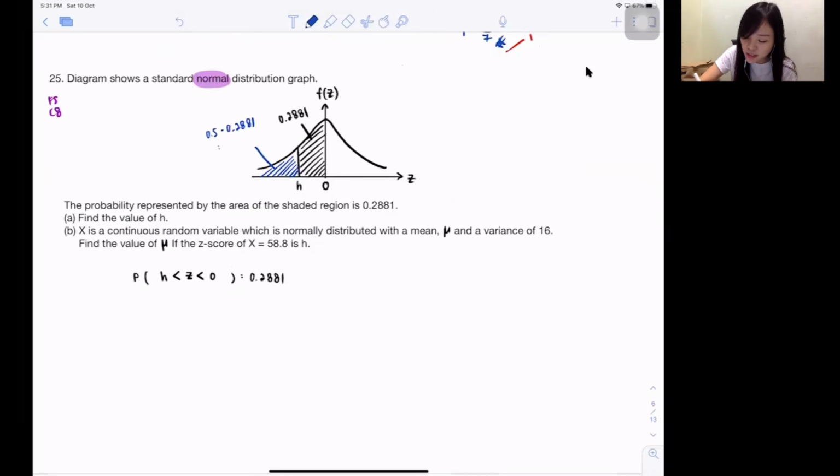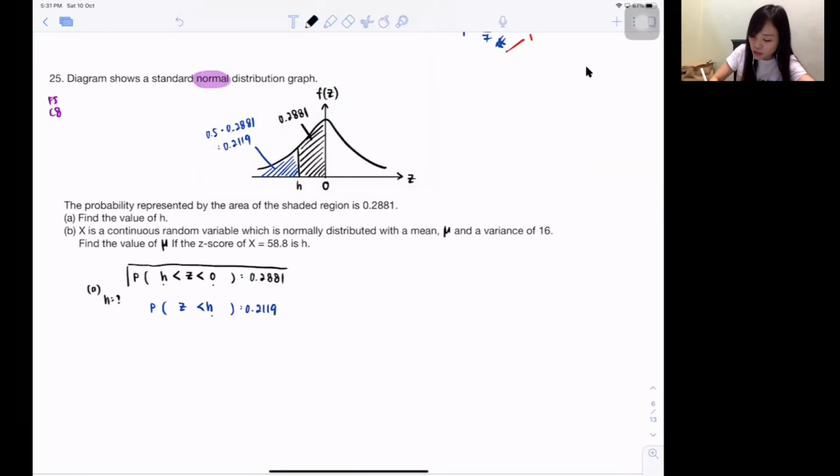So 0.5 minus 0.2881. Okay, this corner is 0.2119. Okay, so I'll write this 0.2119 out. Isn't it this 0.2119 is also a probability, right? But it's on the left of H. Isn't it Z lesser than H? Trust me, always try your best to write out those corners instead of the middle. Easier by corner, only one unknown, no need to do two. Can bear in mind for this? So they say part A, find the value of H. Okay, they just want to find H.